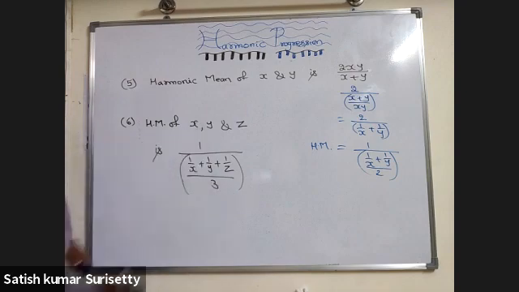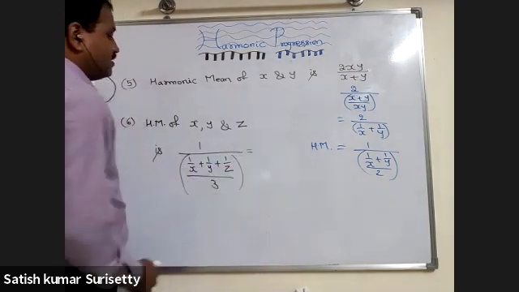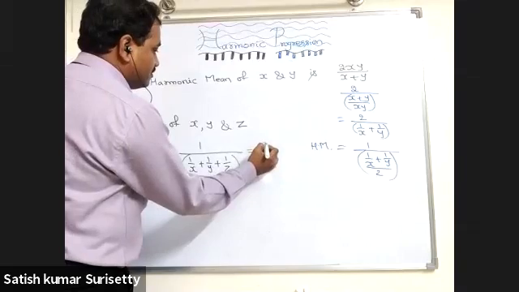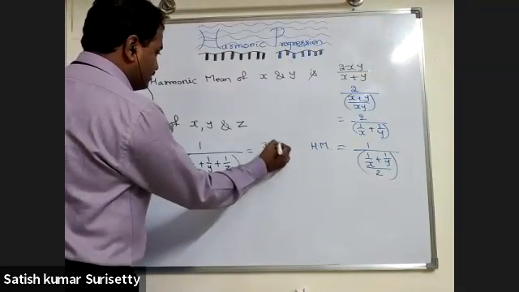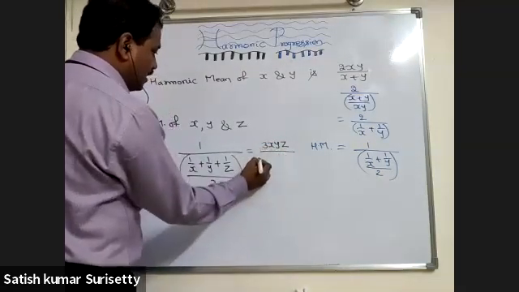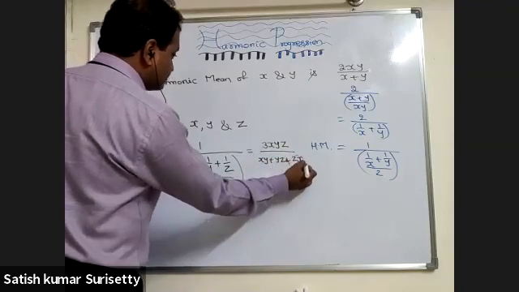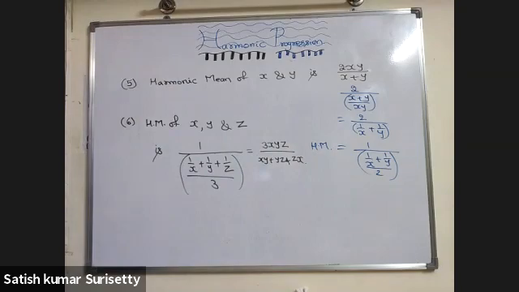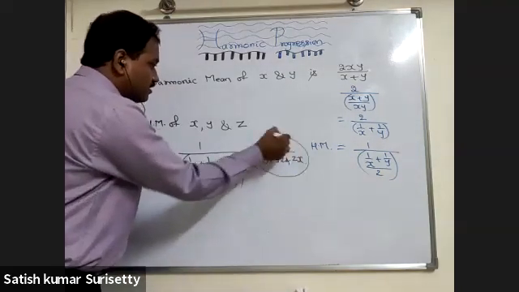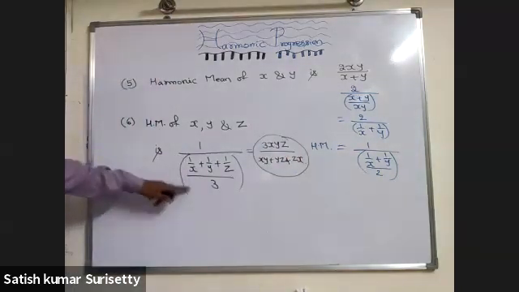Now if I simplify this, it is 3xyz upon xy plus yz plus zx. But this simplified form does not generalize, whereas the reciprocal form can be applied generally.